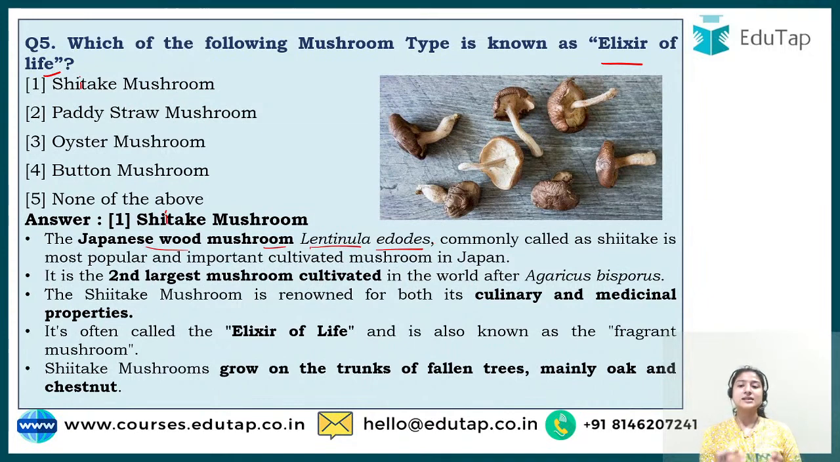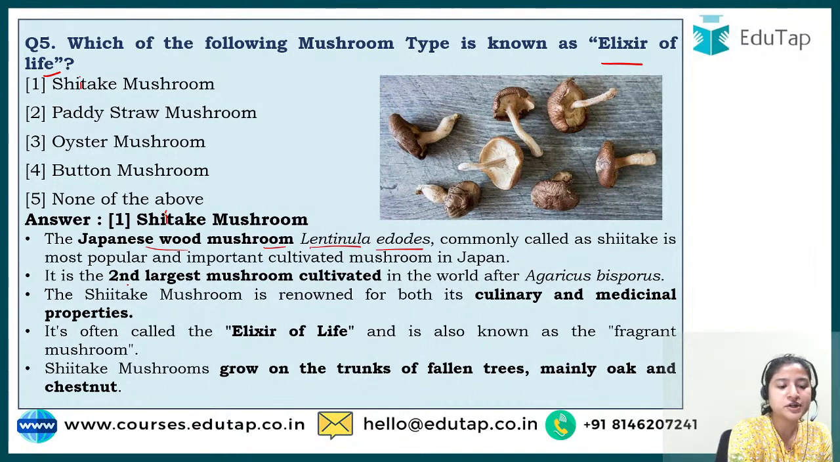Why is it known as elixir of life? Because it is very rich in nutrients, first of all, and secondly, in ancient times it was used for its medicinal properties in China as well as Japan. Because it has been used in medicines since long, it is known as elixir of life. Elixir is basically something that keeps you alive, or immortal, that adds on to your existing life. That is what elixir of life means.